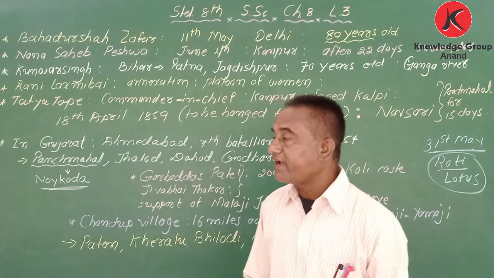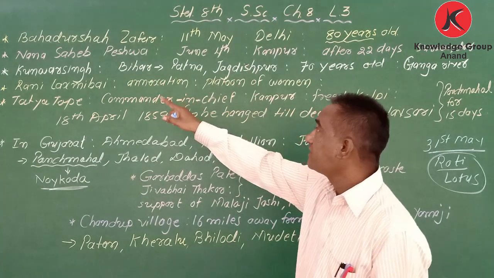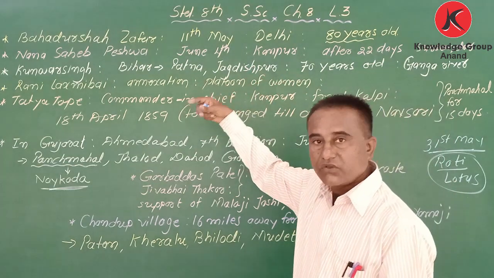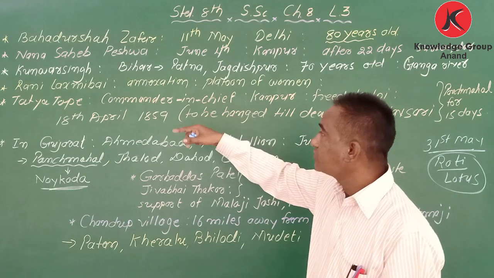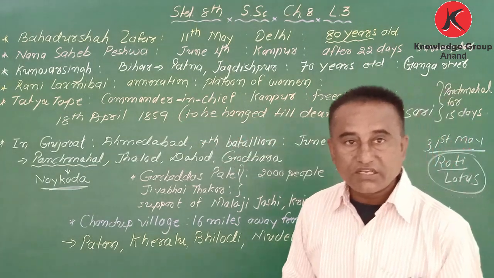Got it? Once again I revise. Bahadur Shah Zafar was the leader in Delhi. Nana Sahib was in Kanpur. Kunwar Singh was in Bihar. You can write down Jagdishpur or Patna also. Rani Lakshmibai, Jhansi. Tatya Tope was also a leader.